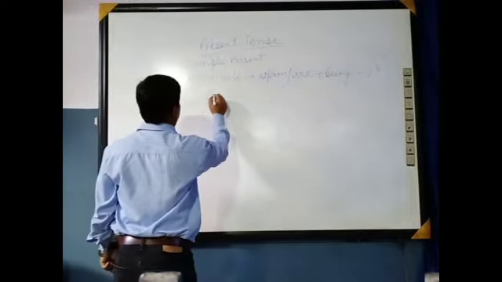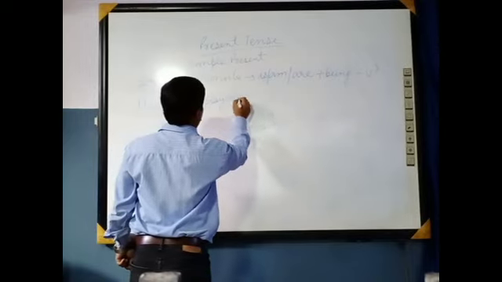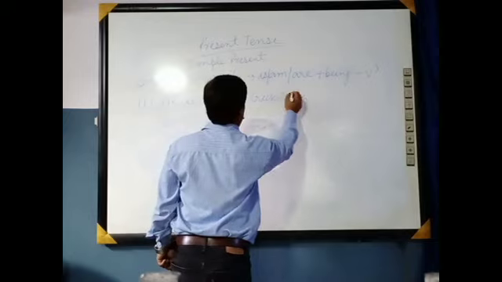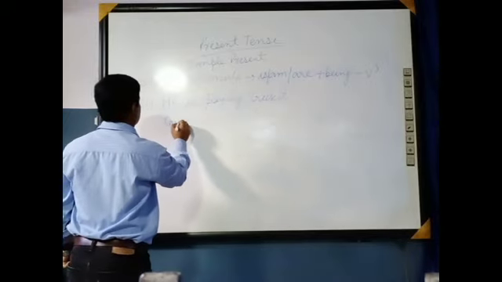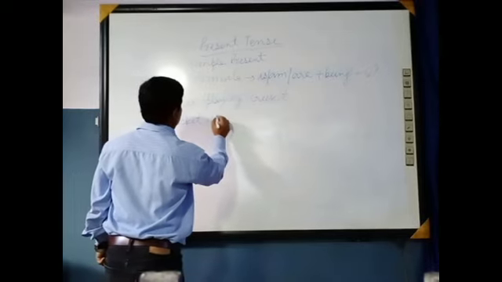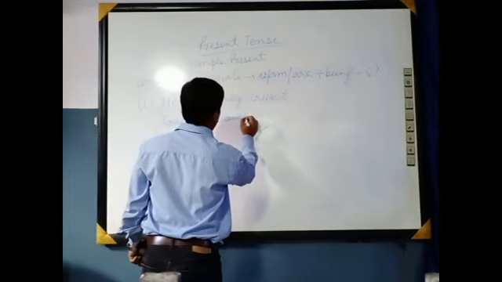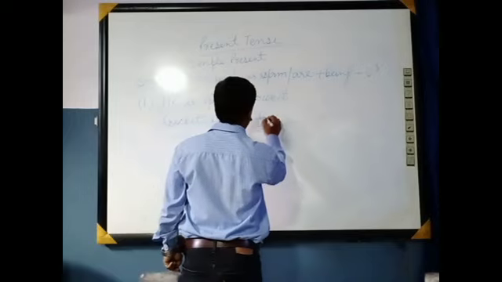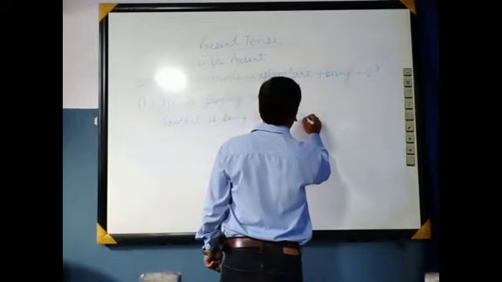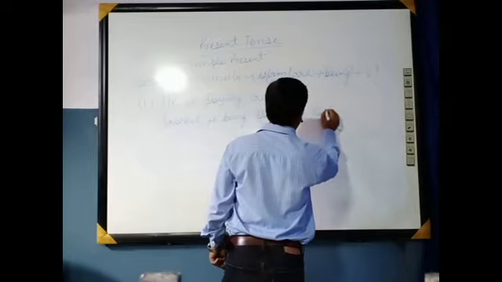He is playing cricket. Cricket is being played by him.